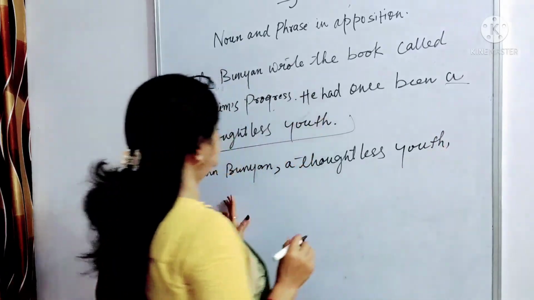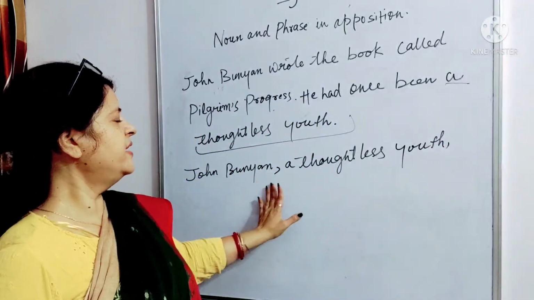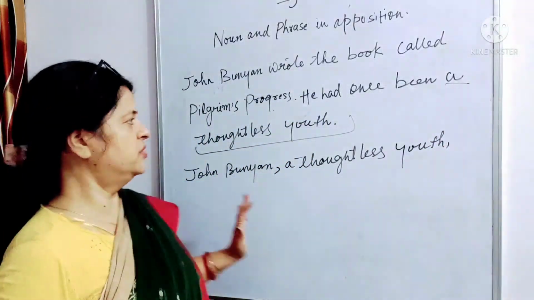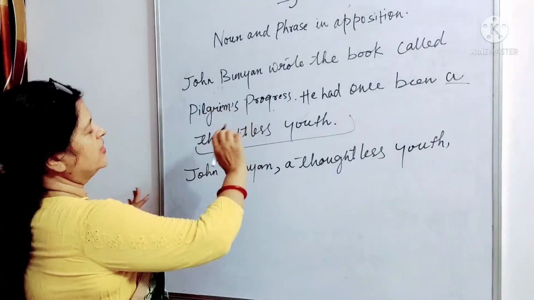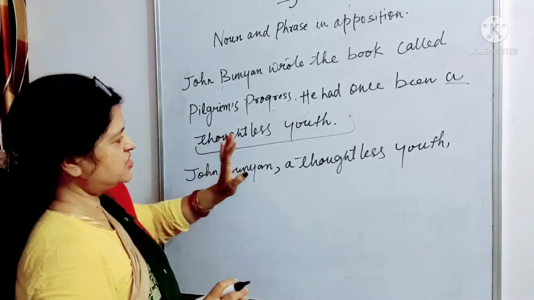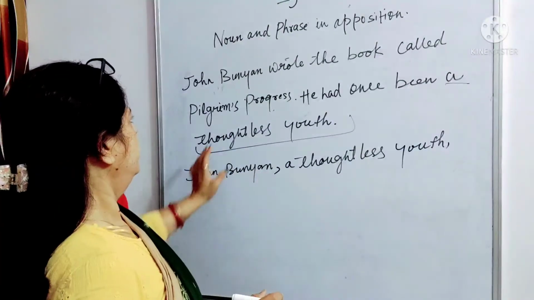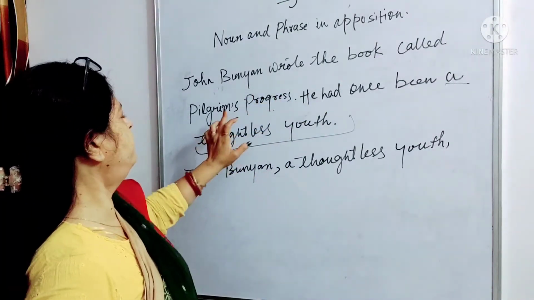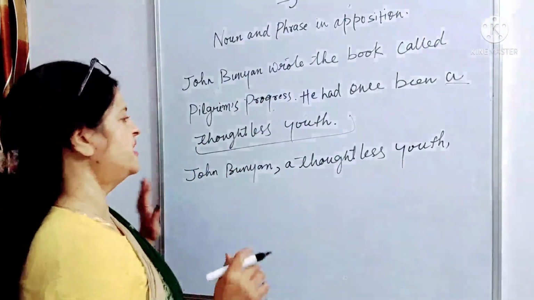So now our apposition is complete. John Bunyan, a thoughtless youth, and now we'll complete the sentence by starting with the verb. Wrote the book called Pilgrim's Progress. So this is the sentence.